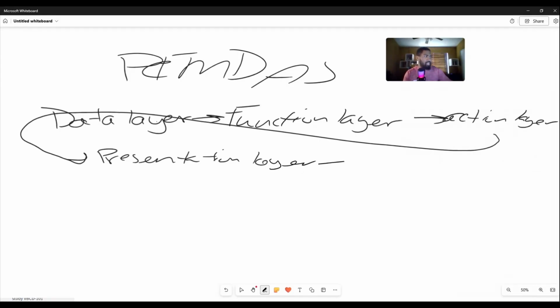So we get the presentation layer, and then the polish layer, where we have our refinements and whatnot. So: data layer, function layer, action layer, presentation layer, polish layer. I think that's what I've written down.